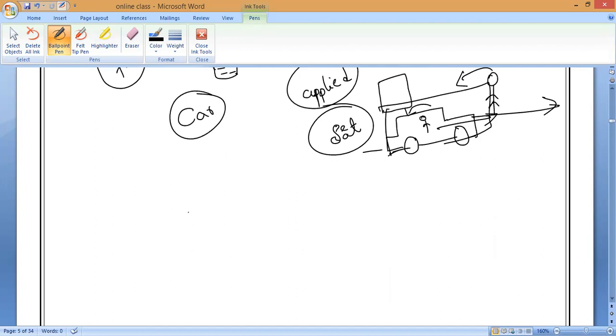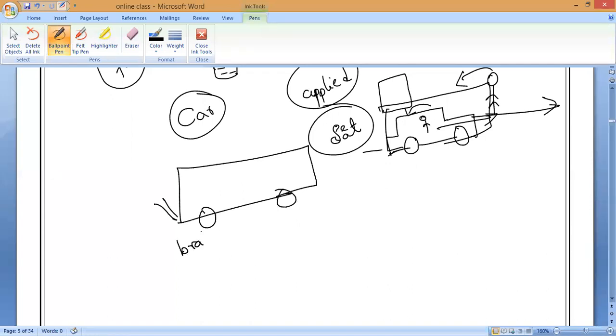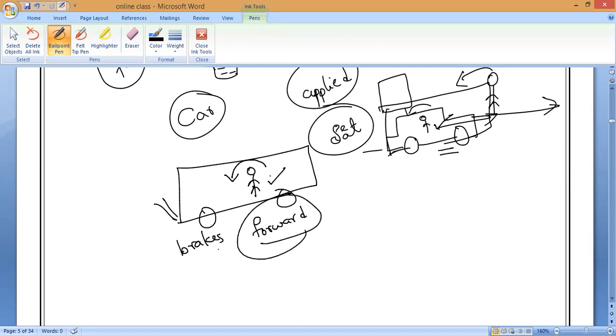Now the bus keeps on moving. Now suddenly the brakes are applied. You are standing. By this time you will fall in which direction, guys? Forward. So this is quite a common thing which we observe. A sudden jerk is very rare, but this one, 100% everybody will feel when traveling in a car or bus when brakes are applied. Yes or no, guys? Yes, sir.